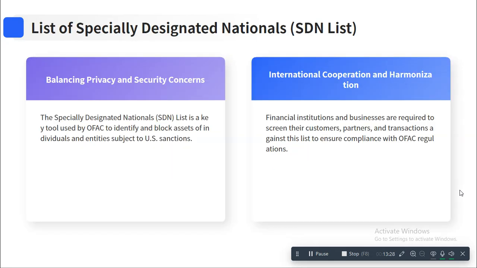So then we have the SDN list. This is similar, like Specially Designated Nationals. So if any individual or entity is subject to US sanctions, then they are in that list and we need to cross verify. So the OFAC list is basically checked across the world to identify any threats, because as we know, the Patriot Act and the US BSA Act enable information sharing with all the international bodies or the law agencies. So these are something related to the OFAC.